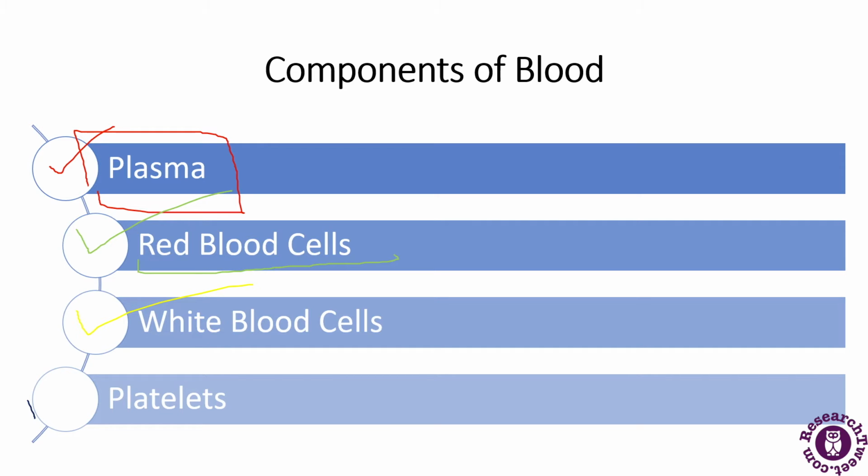The next is the platelets, which is also a component of blood. They are tiny disc-shaped cells and they regulate the blood flow when any part of the body is damaged, thereby aiding in fast recovery through clotting of the blood. So these all are the components of the blood.